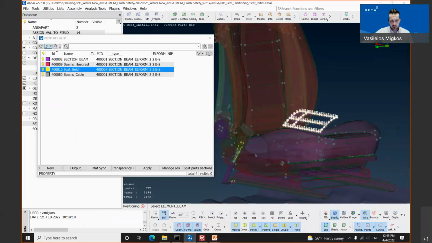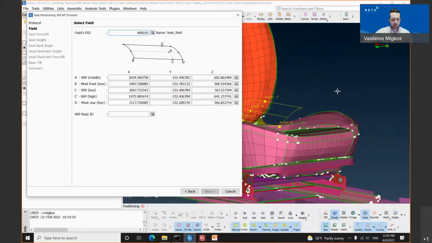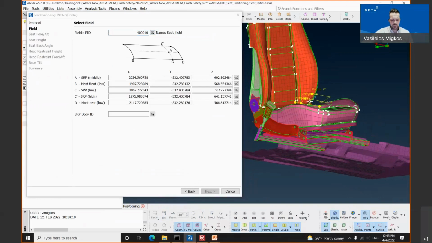I'm selecting the seat field from the model window, and I'm confirming with the middle mouse button. Once the confirmation has been done, the points which can be seen in the illustration and all the coordinates for this point have been automatically updated. The user is able to clear these coordinates by the button on the right-hand side in the seat positioning tool.